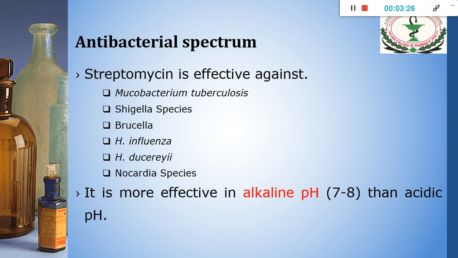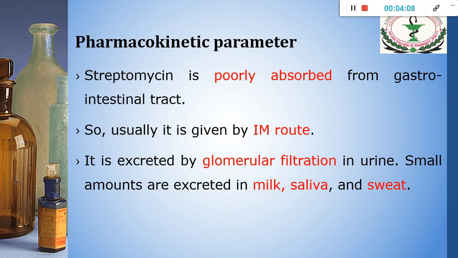Its antibacterial spectrum. Streptomycin is effective against Mycobacterium tuberculosis, the bacteria which cause tuberculosis. Also it is active against Shigella species, Brucella species, H. influenzae bacteria, H. ducreyi bacteria, and Nocardia species. And streptomycin is more effective in alkaline pH. Normally at the pH range 7 to 8, its activity is increased, and it is highly active in alkaline pH than in acidic condition.